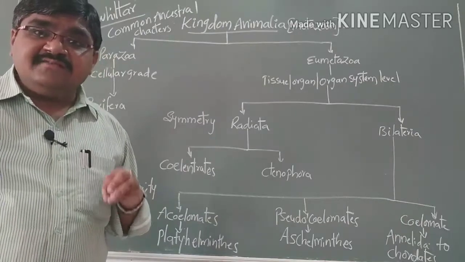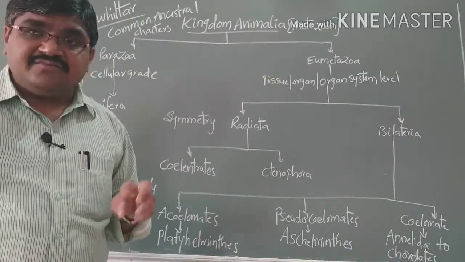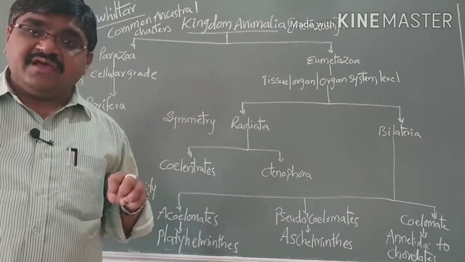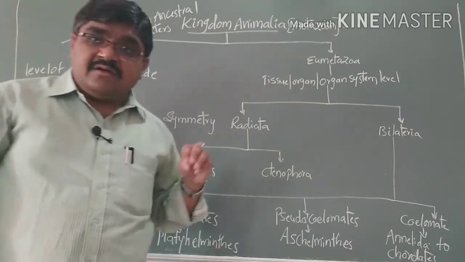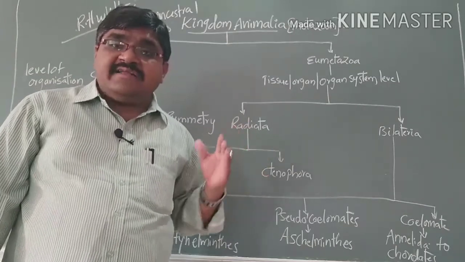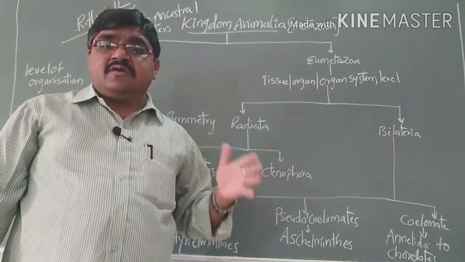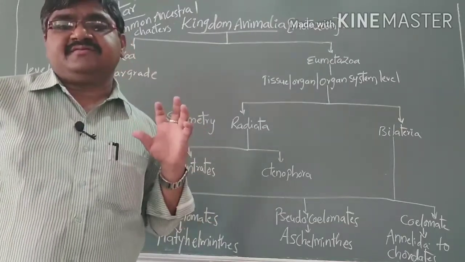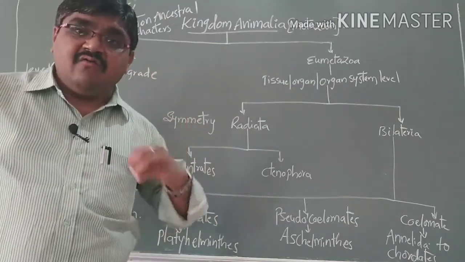So based on the ancestral characters, the 26 phyla which are present are grouped into 10 major phyla, based on the common ancestral characters. So what are those? Now we will discuss.